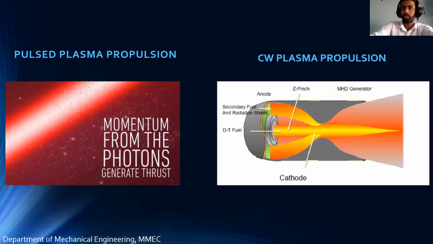rocket further, sir. Okay, and here is the continuous CW plasma propulsion, sir. Here what will happen, sir? As we can see, these are the radiation shield and secondary fuel, sir. It is present in the rocket below the fuel tank, and as the continuous laser beams are produced on it, there will be a uniform continuous laser beam produced on it, and the rocket will move further, sir.